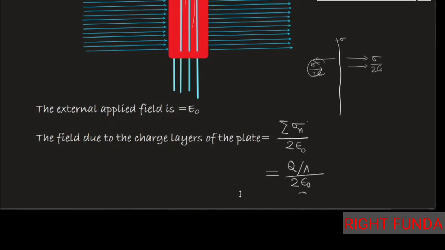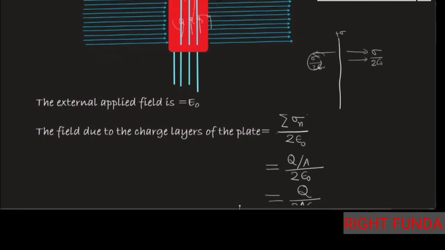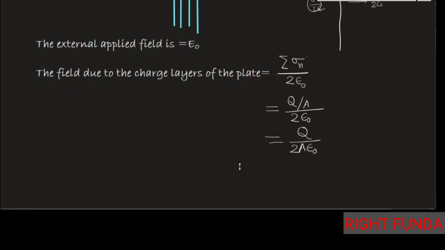So if you want to calculate this, we simplify that. The summation of sigma 1, sigma 2, sigma 3, sigma 4 will be the net charge divided by the area of the plate, because the area is given as A. Suppose Q1 is the charge on this layer, Q2 on this layer, Q3 on this one. So we add all of Q1 by A, Q2 by A, Q3 by A, Q4 by A, and the summation will take care of everything, giving Q by A, the total charge on the plate divided by A. Simplifying, the sum of sigma by 2 epsilon naught is equal to Q by 2A epsilon naught, the field due to the charge layers on the plate. And we have assumed the total Q to be positive.